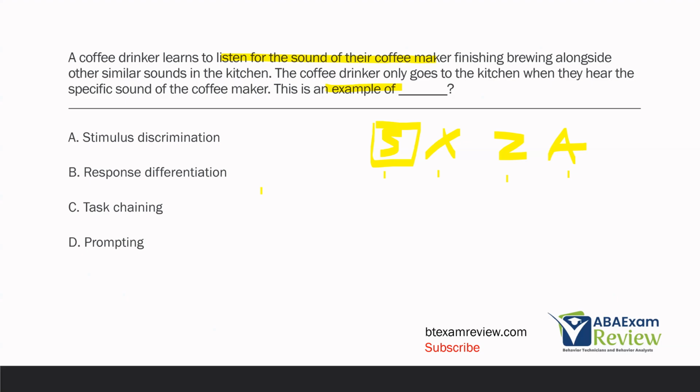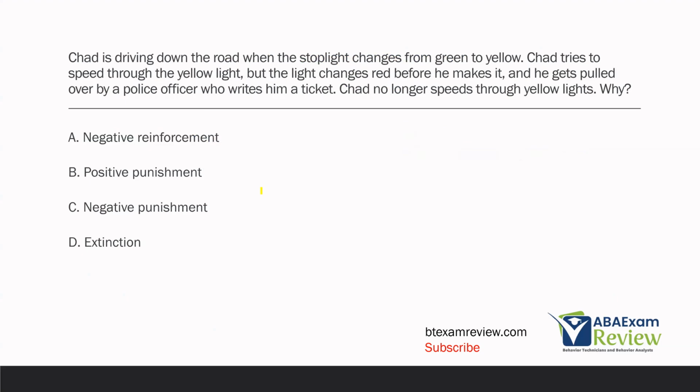Task chaining. This is not a task chain. We have not done a task analysis. The task chaining doesn't fit. And then D, prompting. The coffee drinker going to the kitchen when they hear the sound of the coffee maker, that's not prompting. No one's prompting the coffee drinker. They're listening for that sound of the coffee maker and then discriminating between the other sounds in the kitchen. So this is an example of stimulus discrimination.